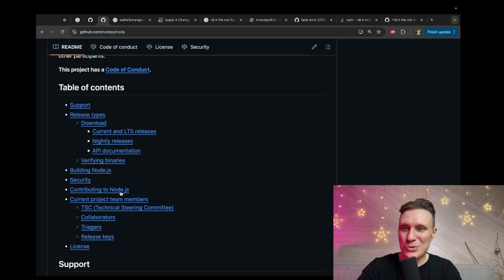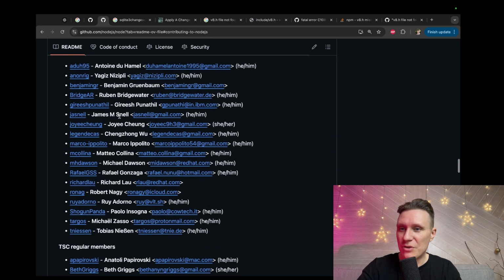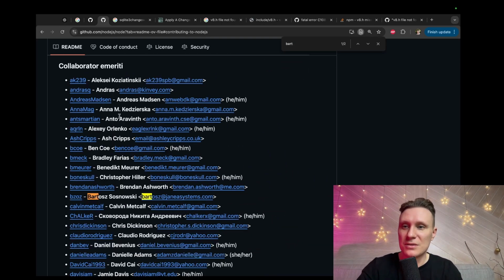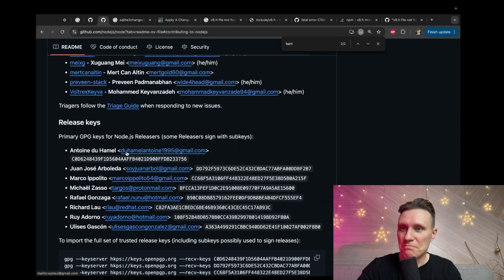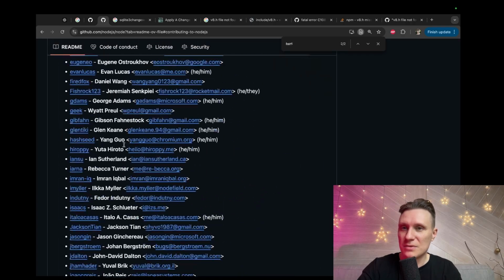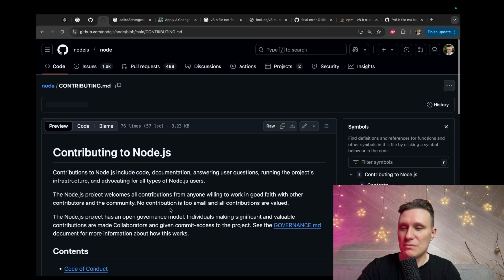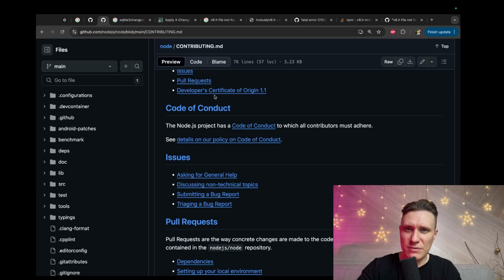Contribution. How to contribute to Node.js. Okay. Contribution to the project, strategic initiative, technical analysis and prioritization, governance, collaborators. Release keys. Where's the developer guide? Contributing to the project. How to conduct issues, pull requests, developer certificate of origin. What is this?